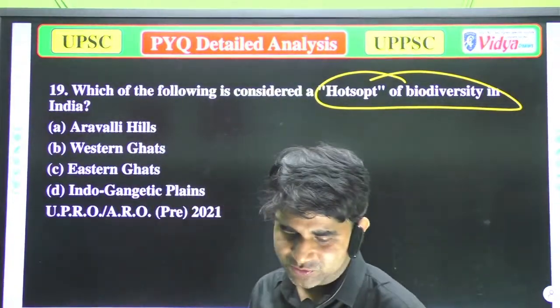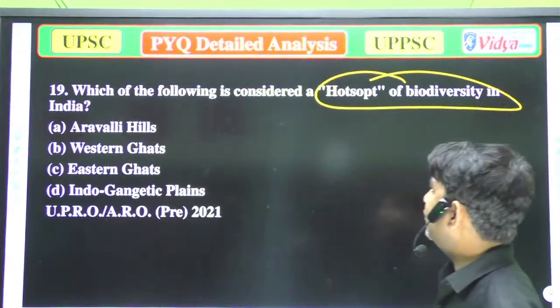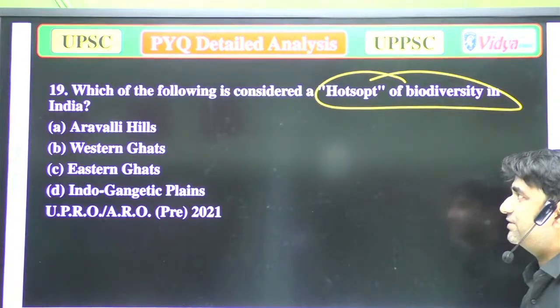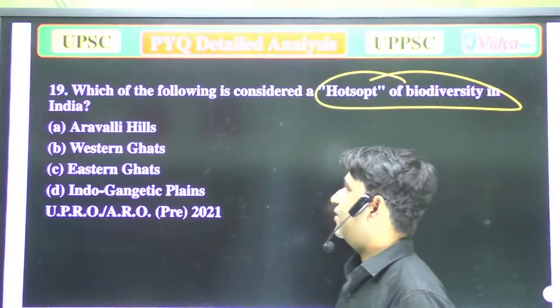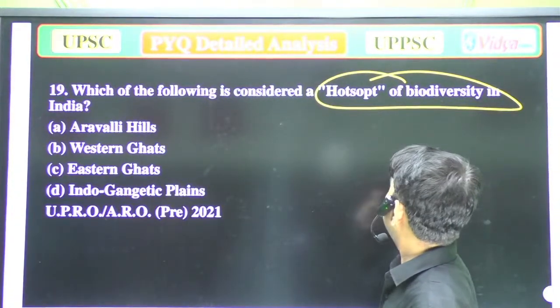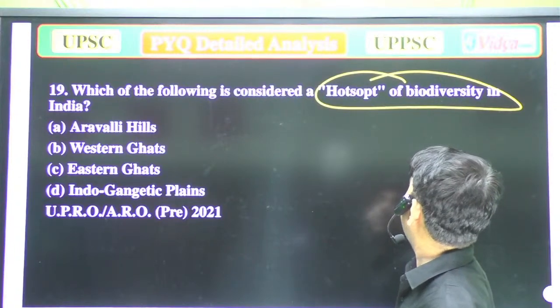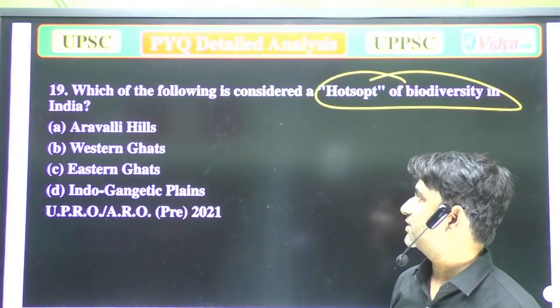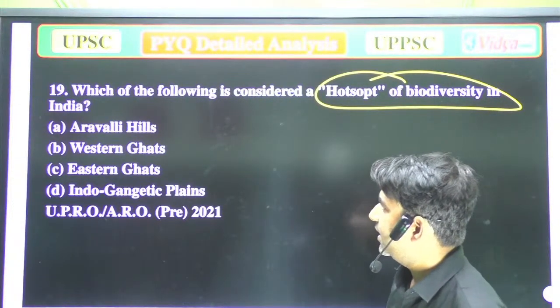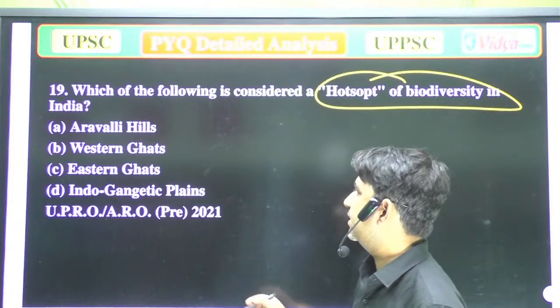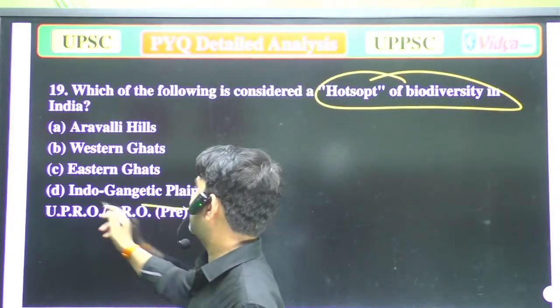Our next question is, which of the following is considered as hotspots of biodiversity in India? A, Aravalli Hills; B, Western Ghats; C, Eastern Ghats; and D, Indo-Gangetic Plain. Okay, RO ARO 2021.